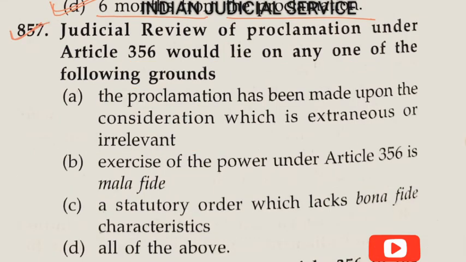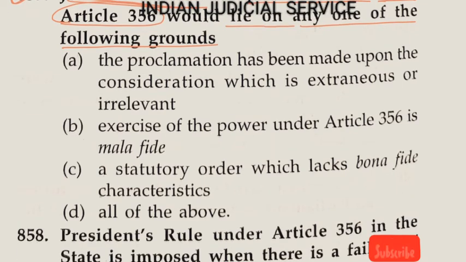Question number 857. The judicial review of proclamation under Article 356 would lie on any one of the following grounds. Option A here, the proclamation has been made upon a consideration which is extraneous or irrelevant, so it is a proper ground for judicial review.